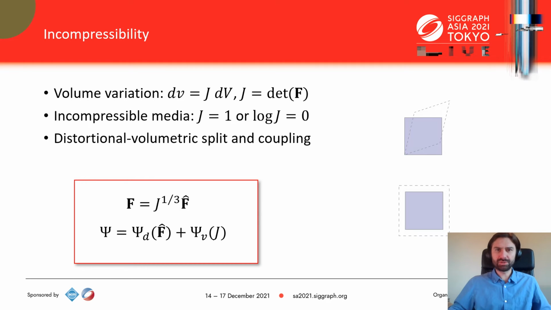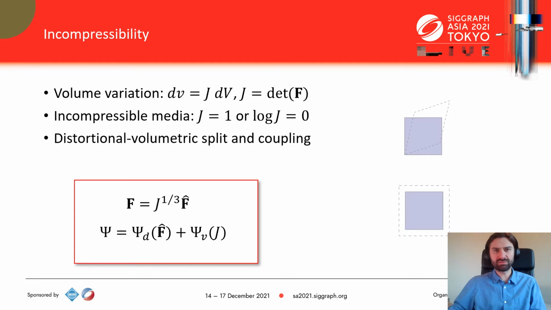This allows us to split all important quantities, like the deformation gradient or stress tensor, into a distortional and a volumetric part. More importantly, we get such a split for energy, as described in the mathematical box. This distortional energy only depends on the distortional gradient F hat, whose determinant is always 1, and the volumetric energy only depends on J. This is the ideal case of an uncoupled material.